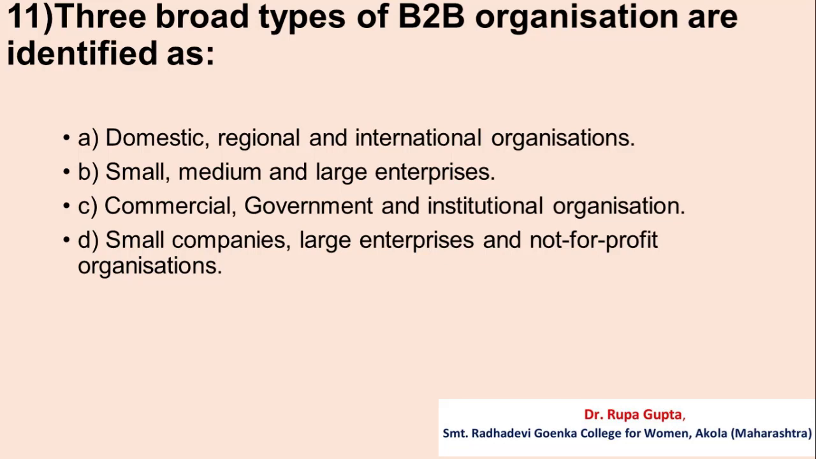Question number 11. Three broad types of B2B organizations are identified as A. Domestic, regional and international organizations. B. Small, medium and large enterprises. C. Commercial, government and institutional organizations. D. Small companies, large enterprises and not-for-profit organizations. And the correct answer is C. Commercial, government and institutional organizations.